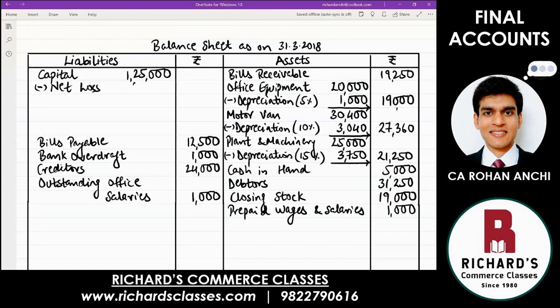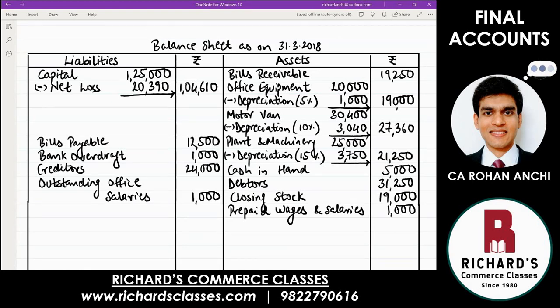And that was 20,390. And if you deduct, you will know now what is the balance of the capital. 1,04,610. The owner's money in the business, that is capital, has reduced because he made a loss. If he had made a profit, it would have increased. So capital in the outer column, 1,04,610.